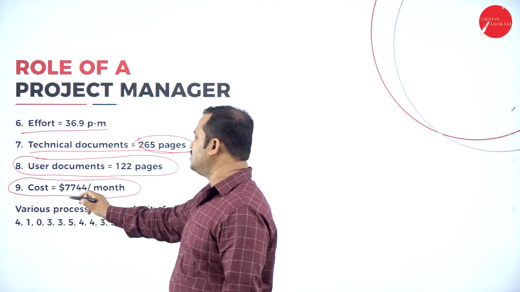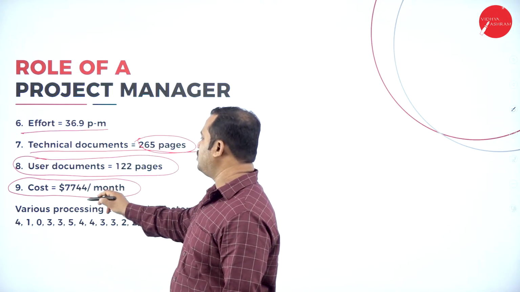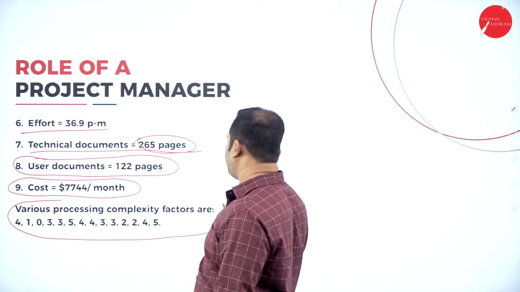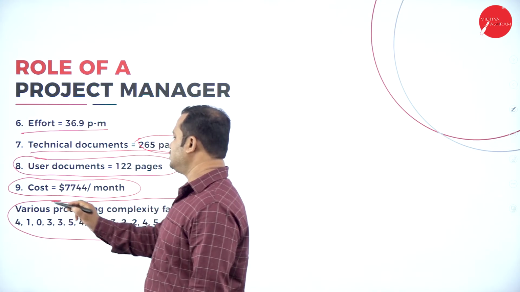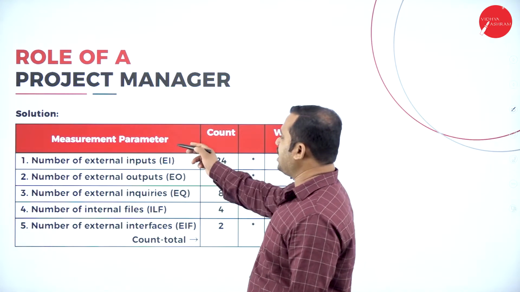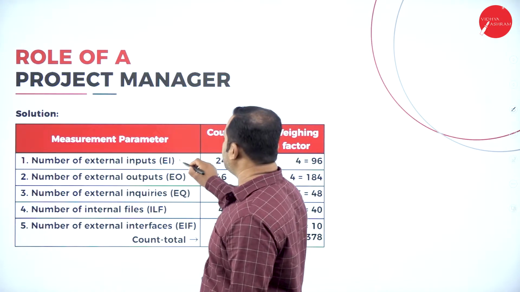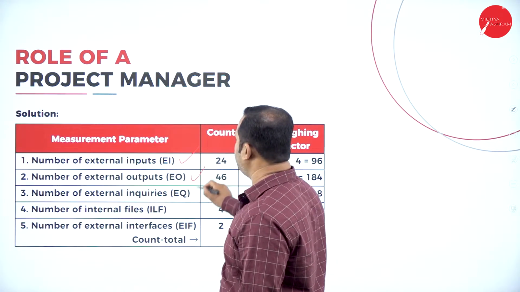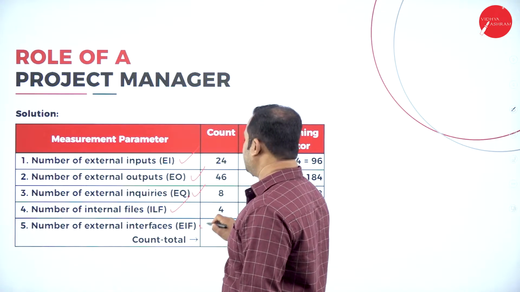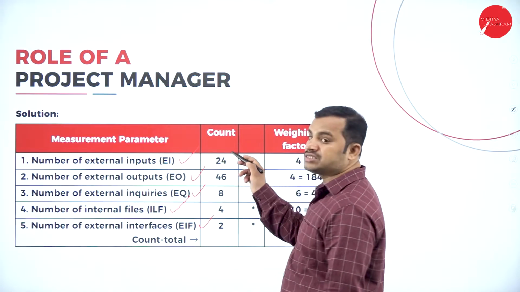The cost of this is $7744 per month. So the various processing complexity factors are these. This is the complexity factor I am going to consider here. I have already explained the external inputs, external outputs, external inquiries, internal files and external interfaces in the previous sessions.